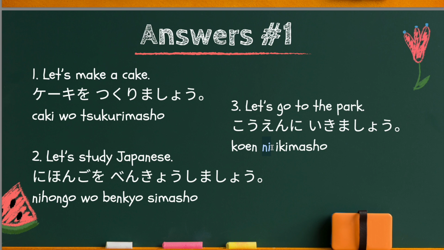As you have learned in previous lessons, whenever a verb indicates the nuance of direction, you need to use the ni particle instead of wo. In this case, the verb to go indicates direction, because the park is the direction of your movement. Therefore, you have to use the ni particle.